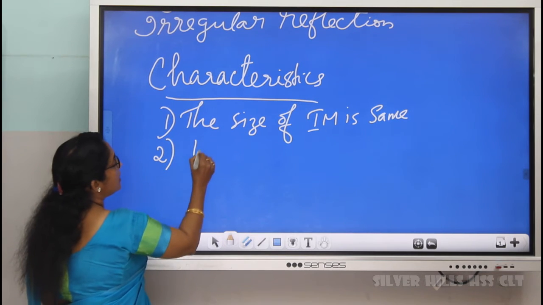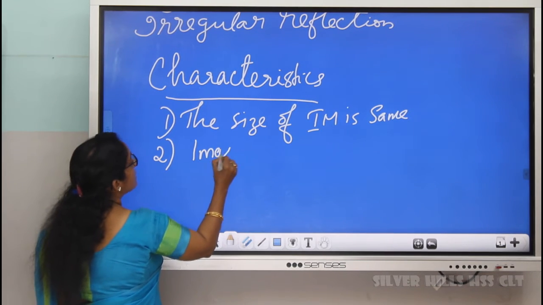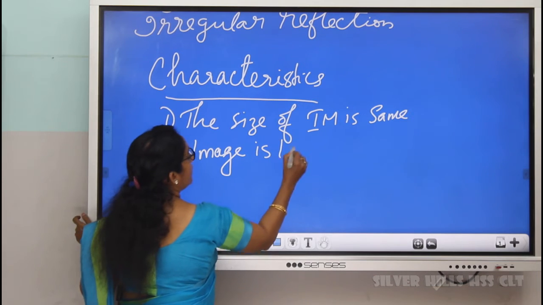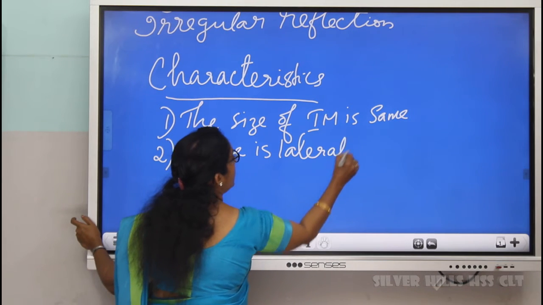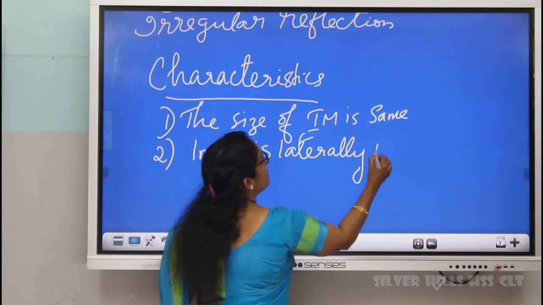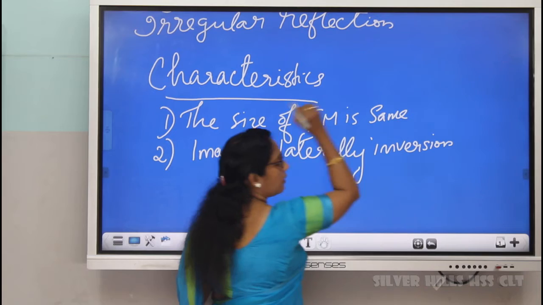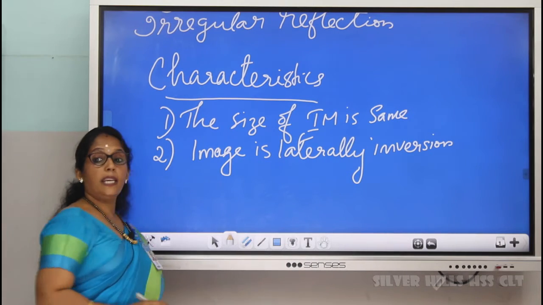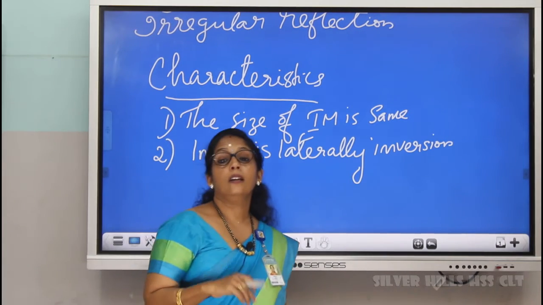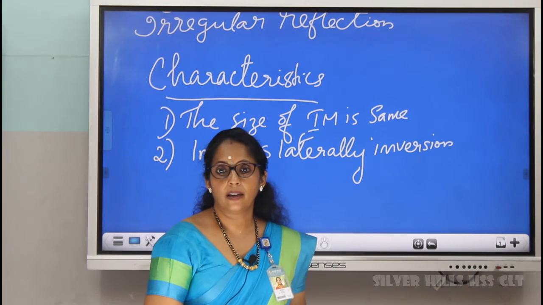Another feature is the image undergoes lateral inversion.